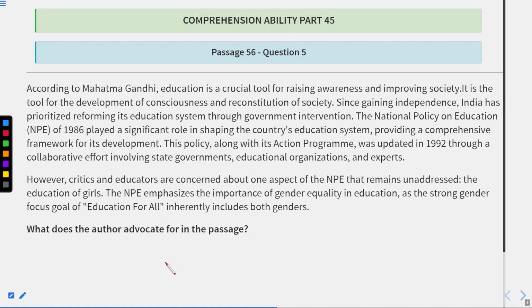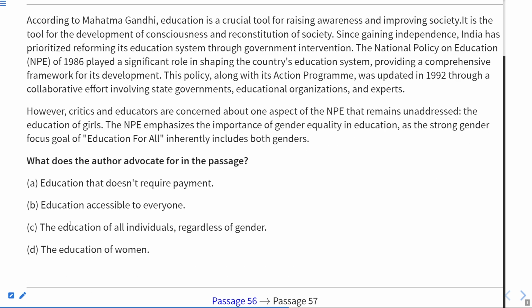What does the author advocate for in the passage? So the options are, education that does not require payment. No, they have not talked about any education system that does not require payment, because they have not talked about the free education system. Education accessible to everyone. Yes, of course, they are saying that education for all, but they are prioritizing the gender equality or gender discrimination. Therefore, we cannot say accessible to everyone. They want them basically for the girls, especially.